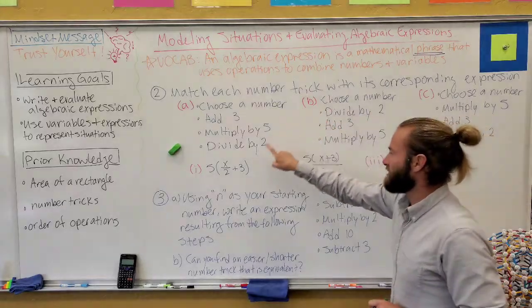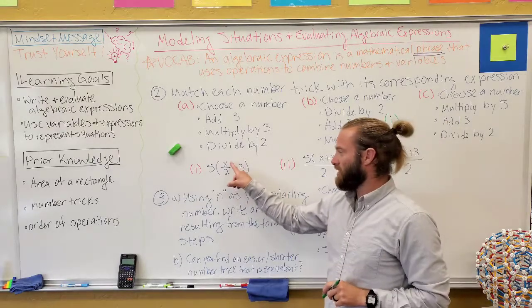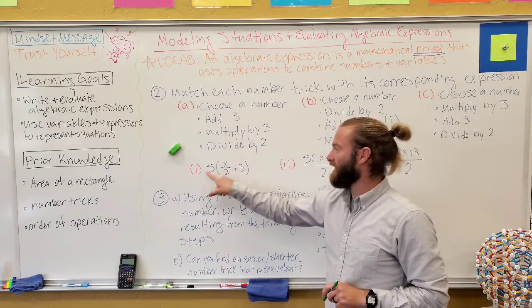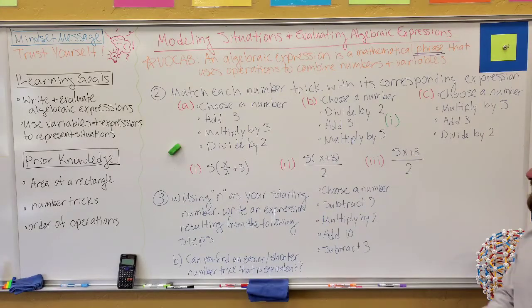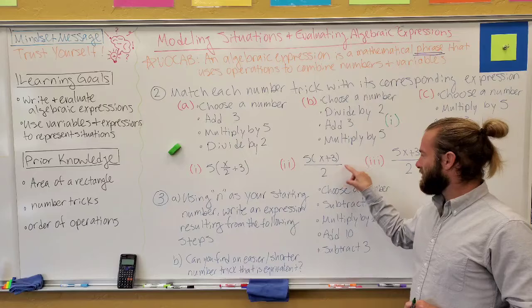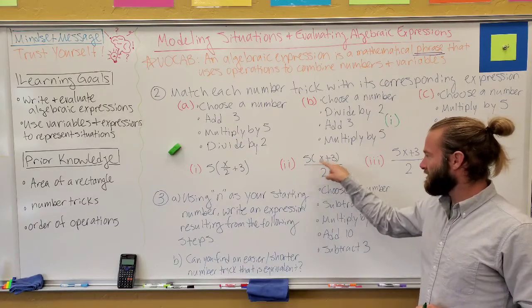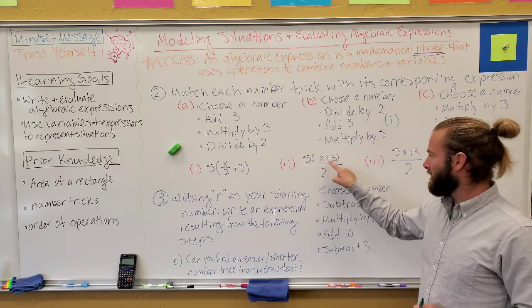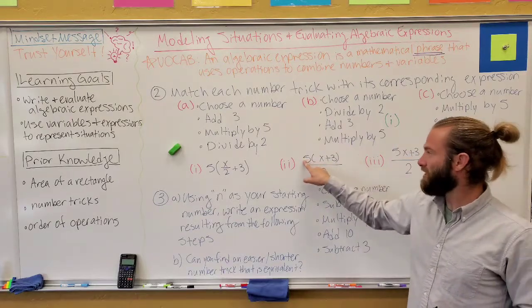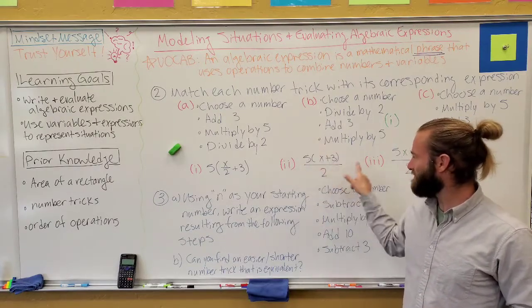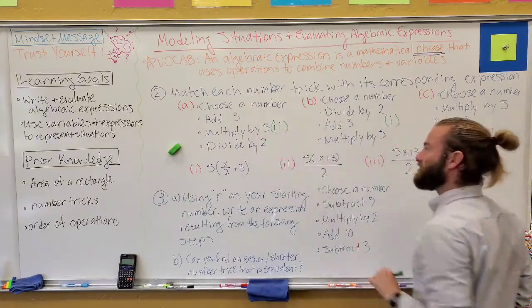So B must match with 1, or I. Okay? But it's divide by 2, then add 3, and then after that, multiply by 5, and that matches. So let's tackle the next one. This one here, let's see. Remember, the division symbol is a grouping symbol, so we need to do everything up top first. And there's parentheses. So this is choose a number, add 3. Looks like that one. Multiply by 5 is next. And then after all that, divide by 2. So yep, it looks like that one matches A.